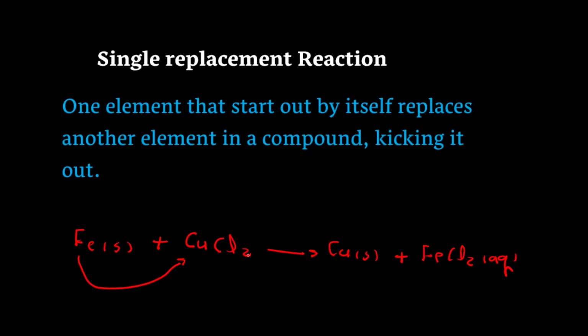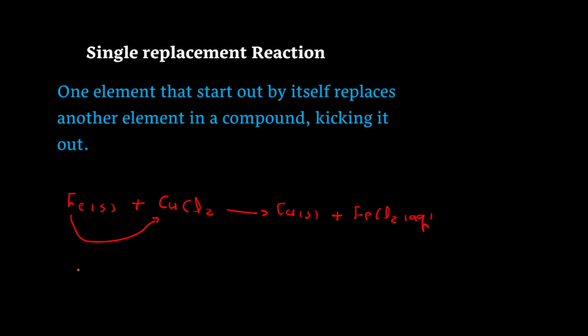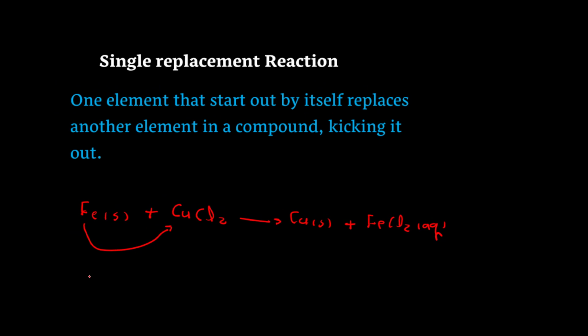Let's have another example of it. Copper in solid state reacts with silver nitrate. When copper reacts with silver nitrate, the copper comes and takes the place of the silver. The copper takes the place of the silver and kicks the silver out from the compound.